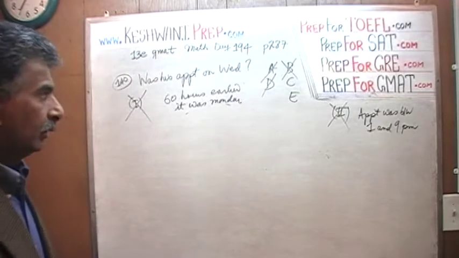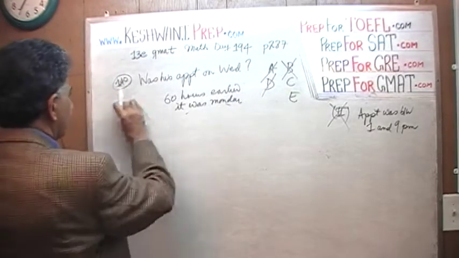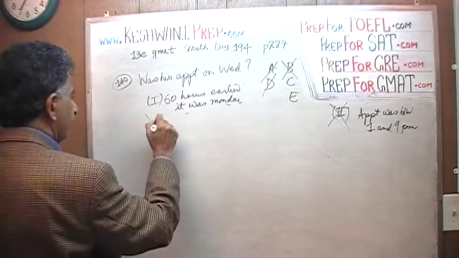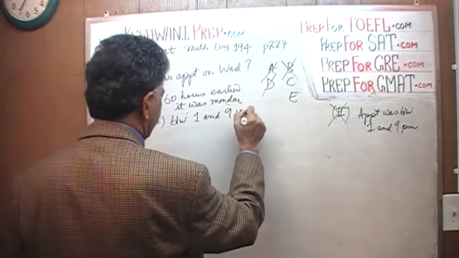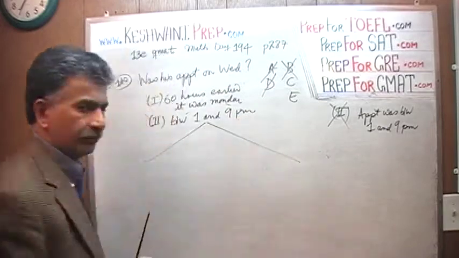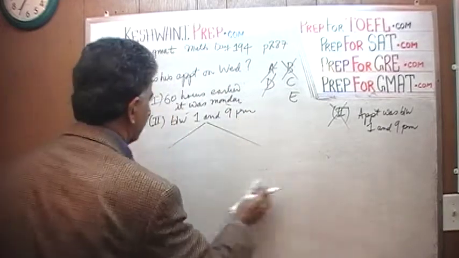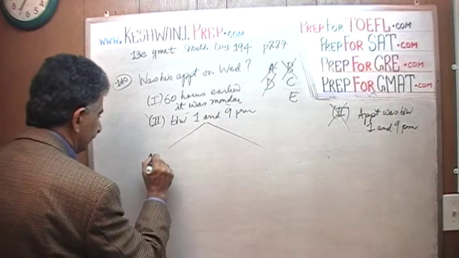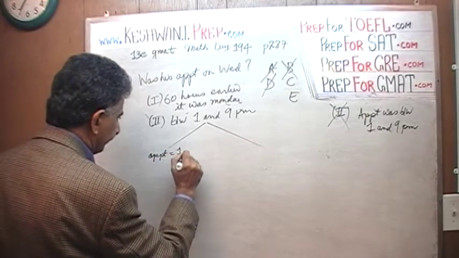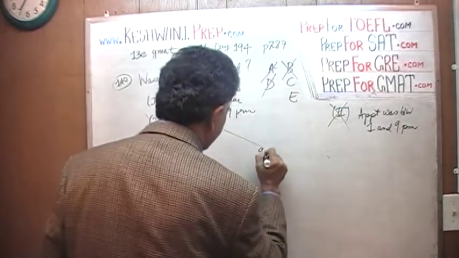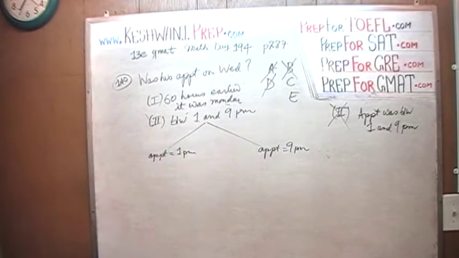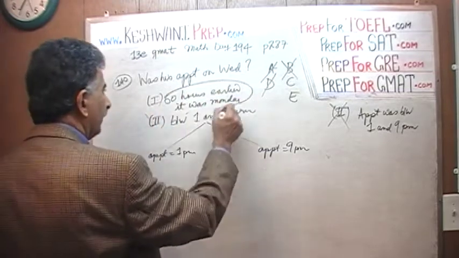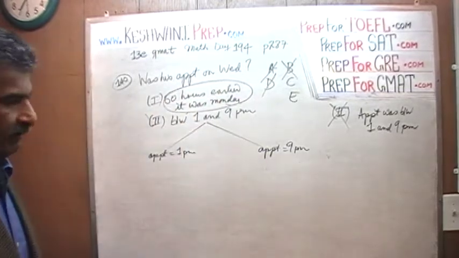The first statement tells us this part, and the second statement tells us that it is between 1 and 9 p.m. Again, we are going to look at two extreme scenarios: his appointment at 1 p.m. and his appointment at 9 p.m. If in both cases we end up on Monday 60 hours earlier, then we are fine.